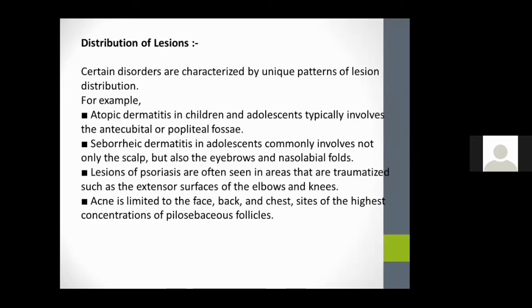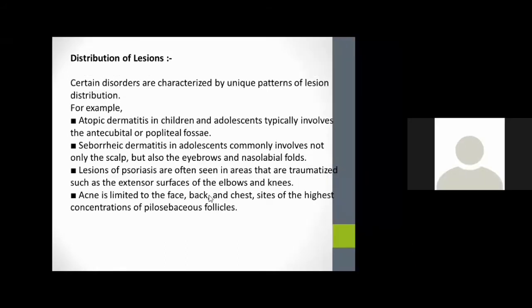So after knowing the terminologies of lesions, we should understand how they are distributed. Certain disorders are characterized by unique patterns of lesions. Understanding this distribution of lesions helps to diagnose the condition, like atopic dermatitis, which involves the antecubital fossae, the eyebrows, nasolabial folds, and is often seen in areas such as the dorsal knees. Like this, there are certain disorders.